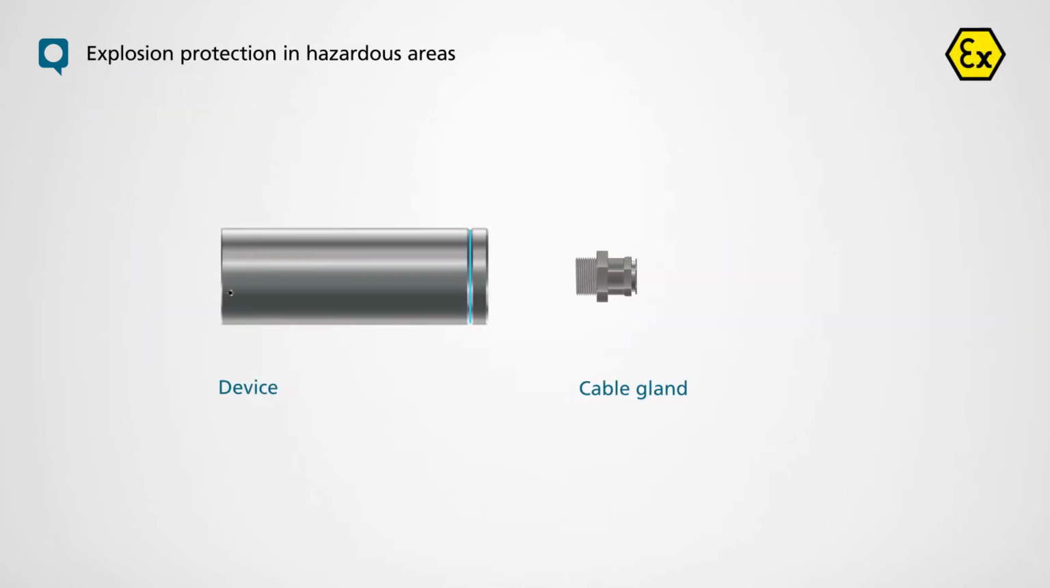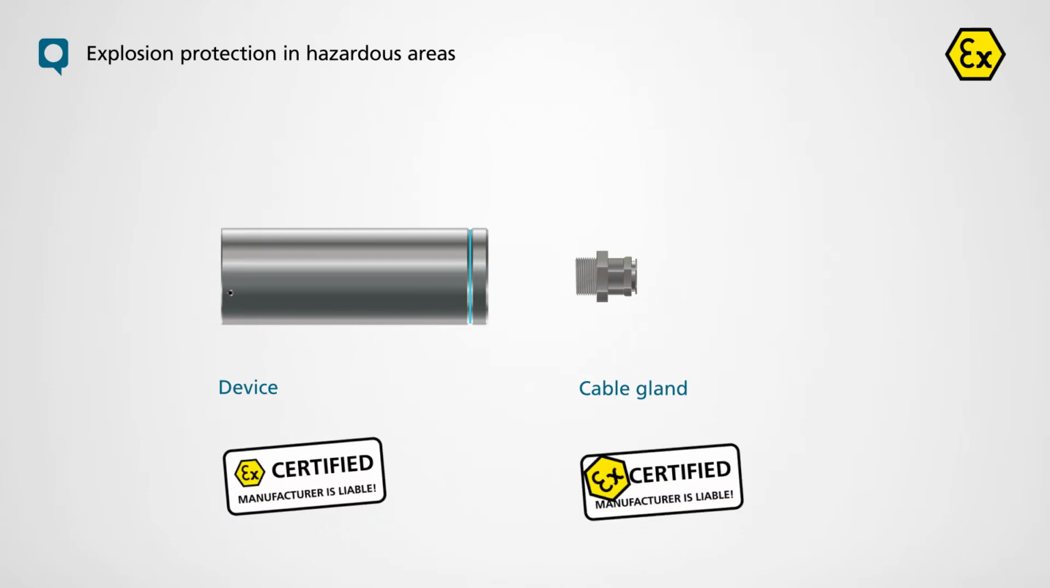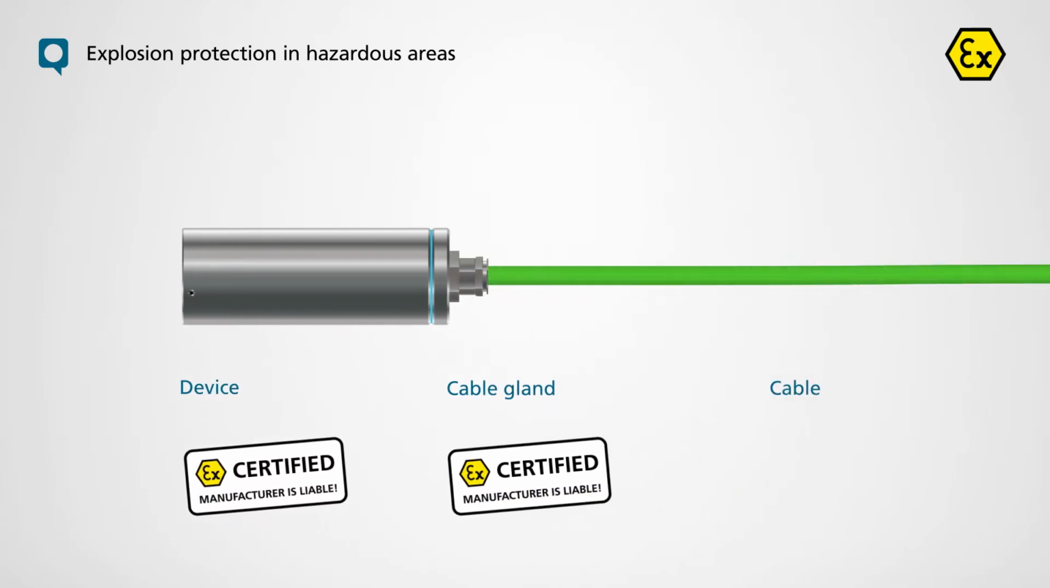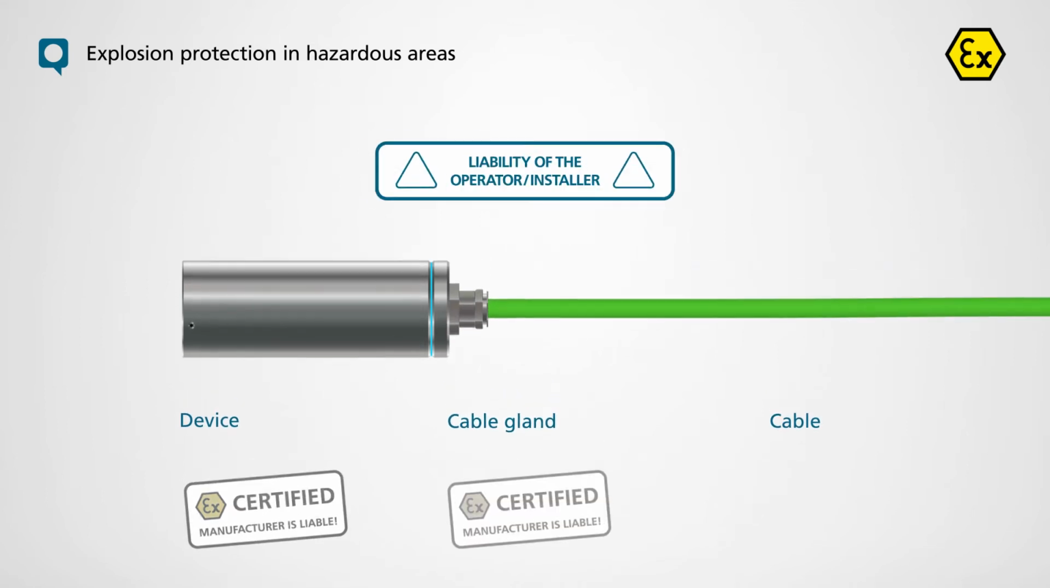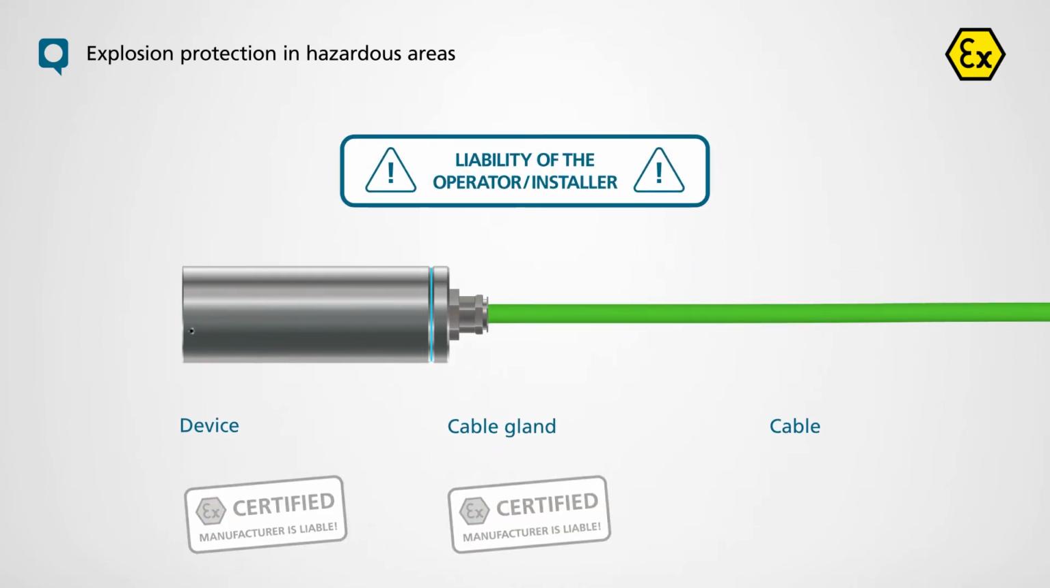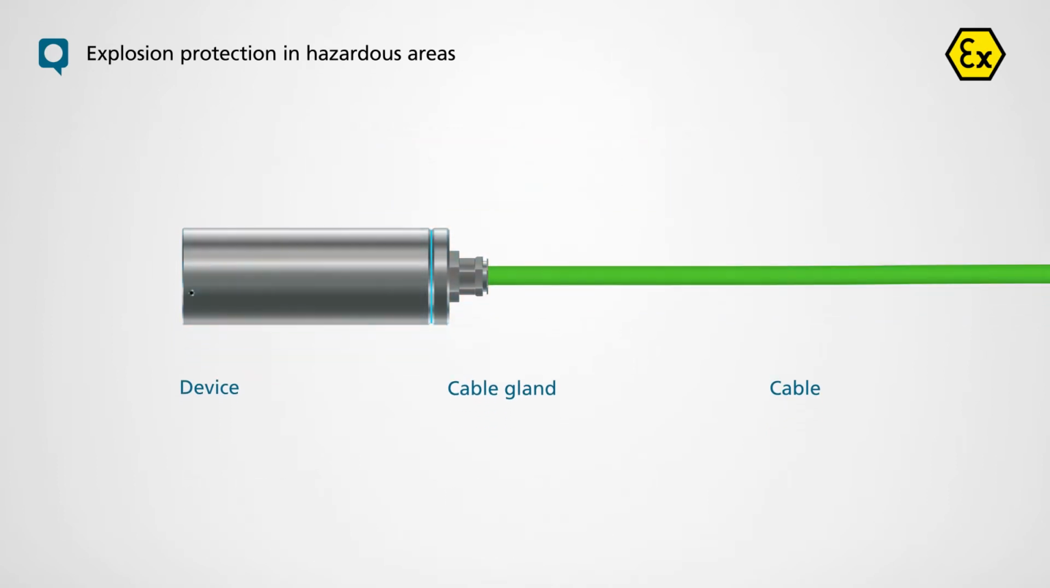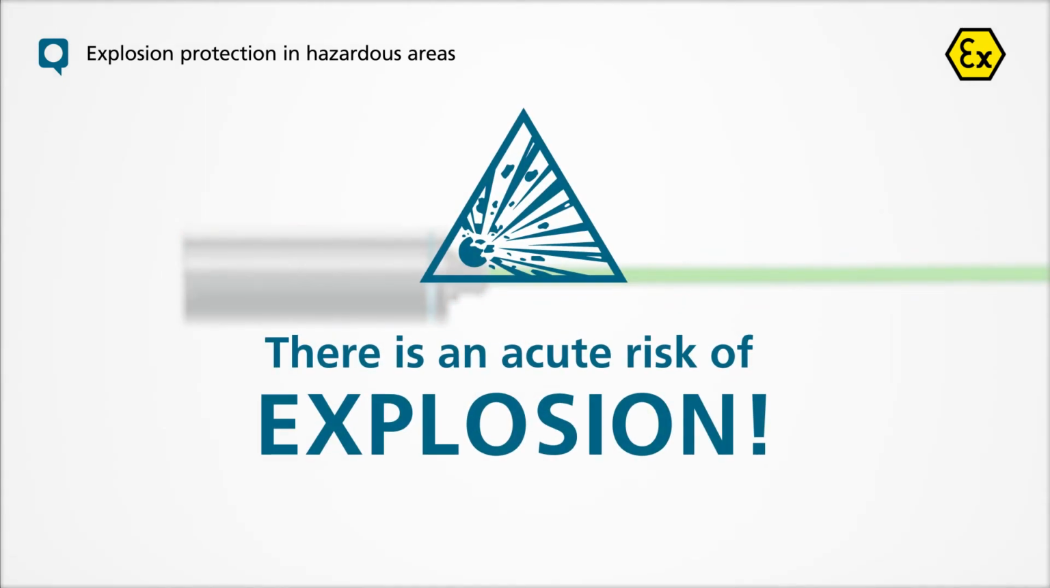Manufacturers of devices and cable glands for hazardous areas are only liable for their respective product. Operators and installers of X systems are responsible for the selection and combination of the individual components of the protection system, including cables. Improper cables or glands can invalidate the device protection and undermine the entire protection system of the X plant. There is an acute risk of explosion.